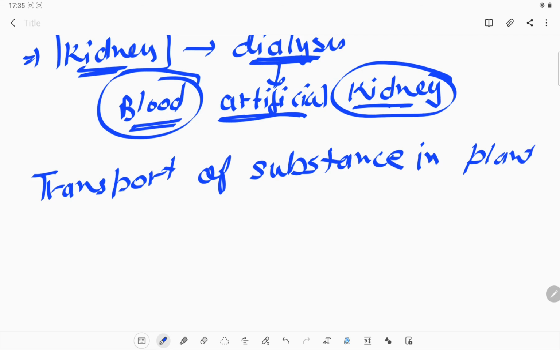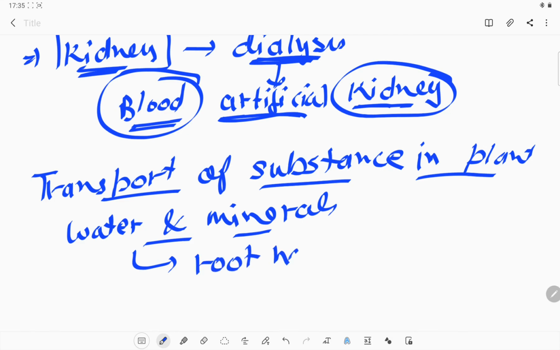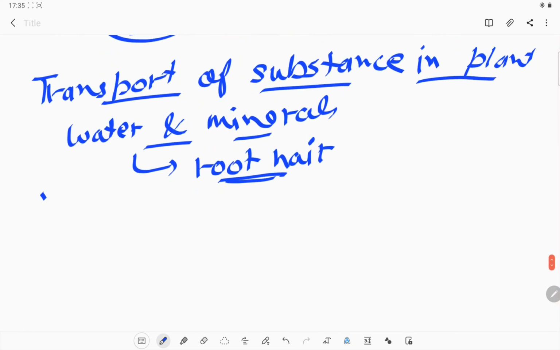Okay, what are the substances we require to transport? One is the water and minerals. So from where do plants get the water and minerals? They absorb water and minerals from the root hairs. And what are the root hairs? They are part of a root. So this is the root, and these are the root hairs, the fine root hairs.